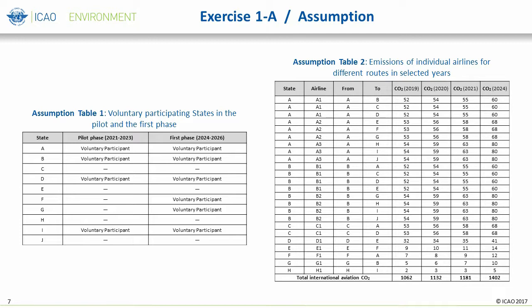As you can see from Assumption Table 1, of the 10 states in the CORSIA world, states A, B, D, and I are voluntary participants from the pilot phase, and 2 additional states, F and G, volunteer starting from the first phase. Assumption Table 2 includes CO2 emissions generated by different airlines on different routes in different years. Per Resolution A39.3, Paragraph 10, CORSIA applies to international routes between states, both of which participate in the scheme.